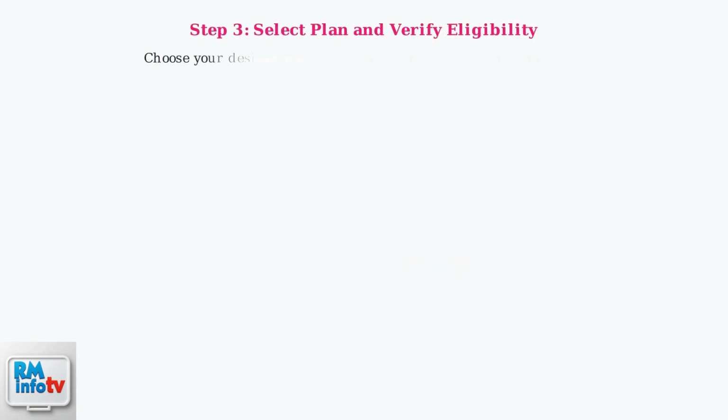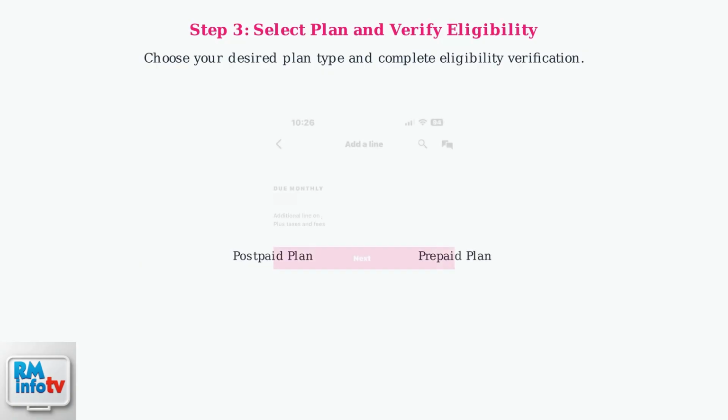Now, select your desired plan type, such as postpaid or prepaid. The app will guide you through eligibility verification. Review your plan selection, confirm it, and complete the payment process using your preferred method.